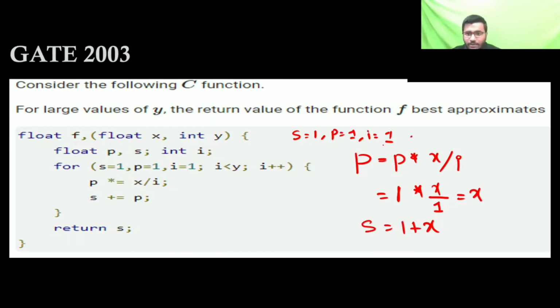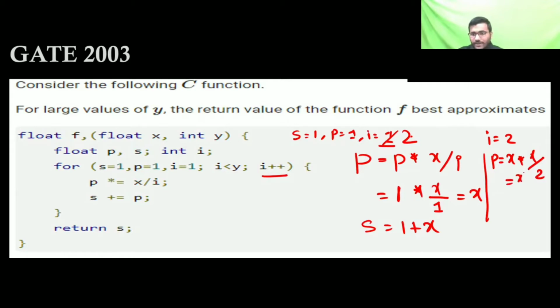Now I was 1, then I will increment to 2. 2 is smaller than Y, I am assuming that it is a bigger number. After that P is going to P into x by I. When I is equal to 2, P is x into x by 2.